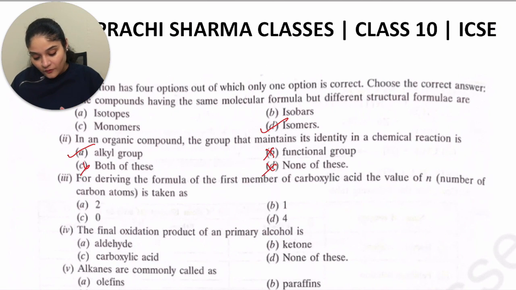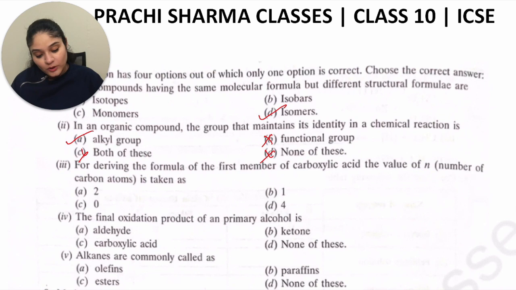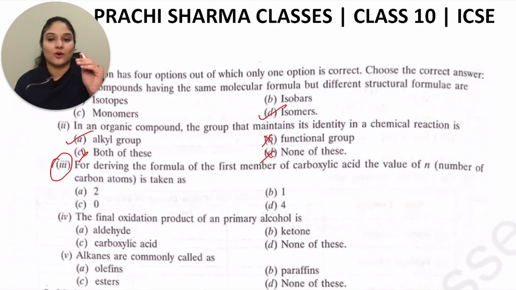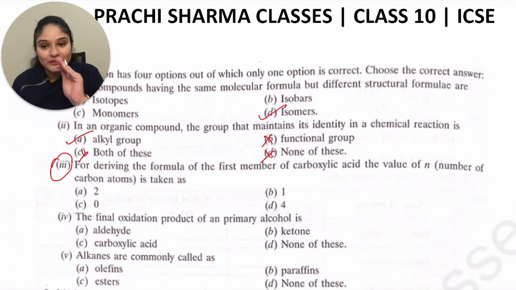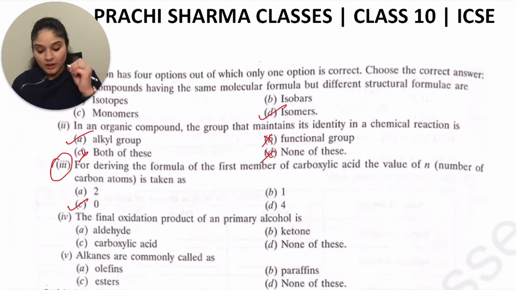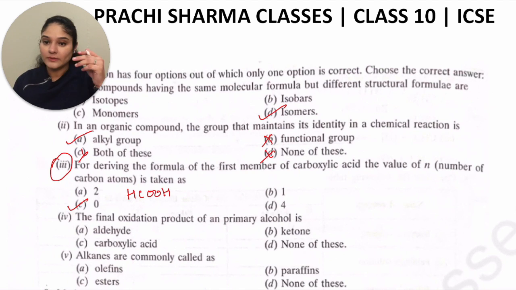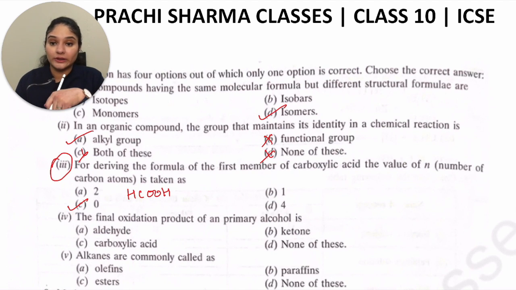Okay. For deriving the formula of the first member of carboxylic acid, the value of N, that is number of carbon atoms, is taken as... I have seen a lot of students getting this answer wrong. So the answer for this is 0. Now, how do we know that? If you think about methanoic acid, all the students tell me it is CHCOOH. That is methanoic acid. So we have one carbon here. So that means the answer should be 1.